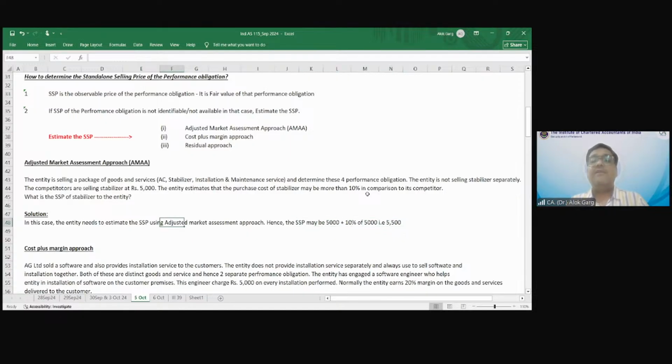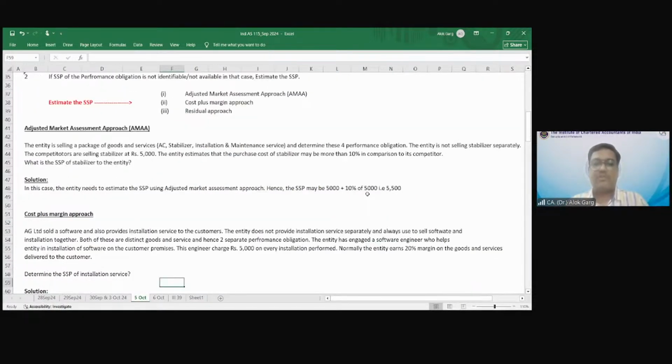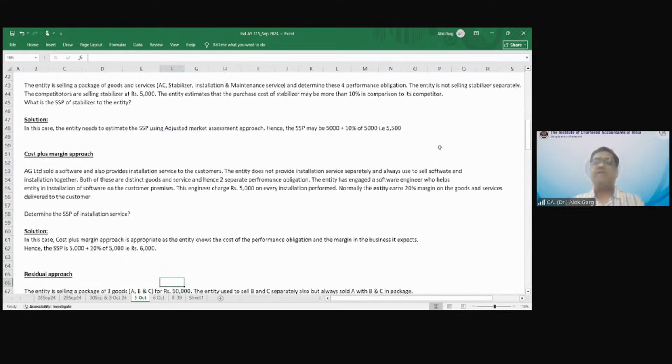Okay. The second one is the cost plus margin approach. What is meant by cost plus margin approach? Let's understand with the help of an example. AG Limited sold a software and also provides installation service to the customers. The entity does not provide installation service separately and always sells software and installation together. Both of these are distinct goods and services, and hence two separate performance obligations exist.